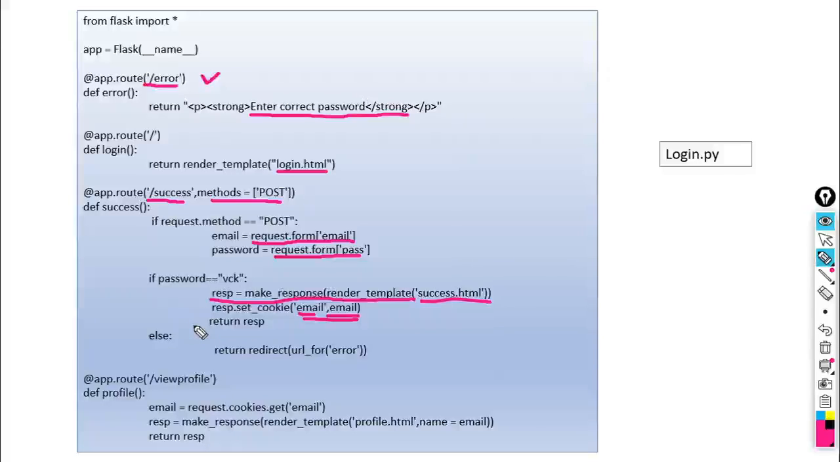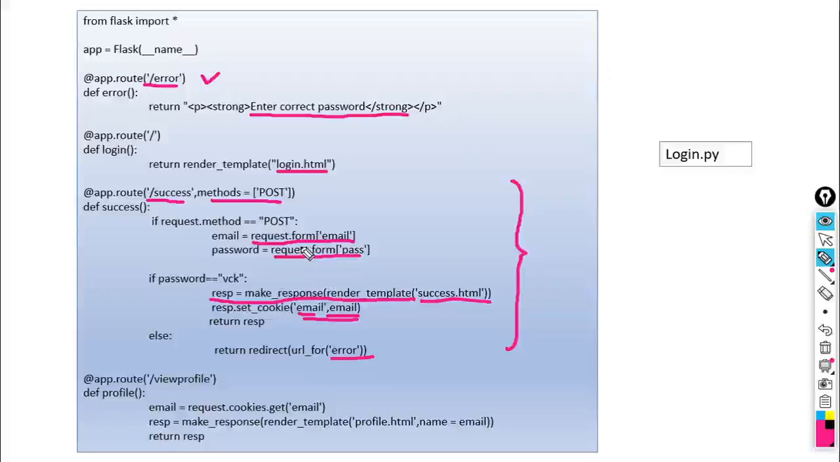Else, if the user enters the wrong password, if it is not VCK, then return redirect URL for error. We have already written URL/error here, and if the user enters the wrong one, we redirect the session to this URL. So it tells you to enter the correct password. Okay, so this is the /success. Within this URL, it will perform these operations.